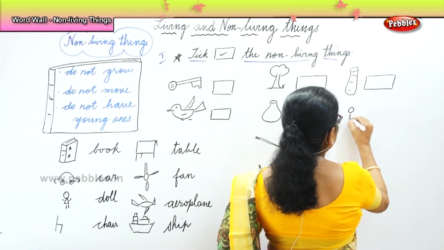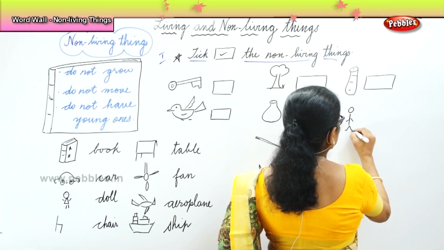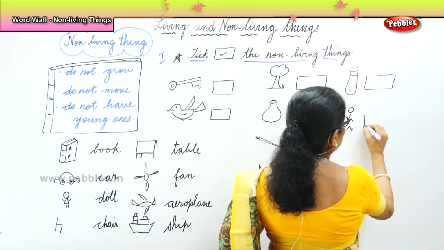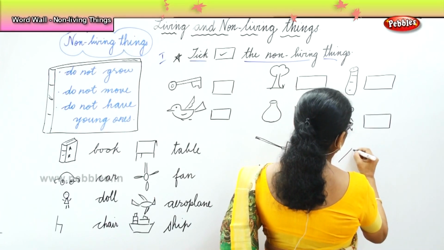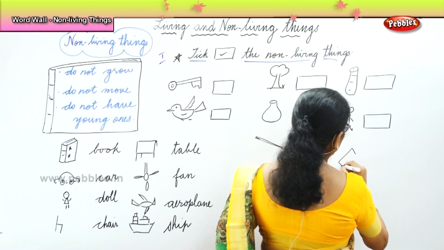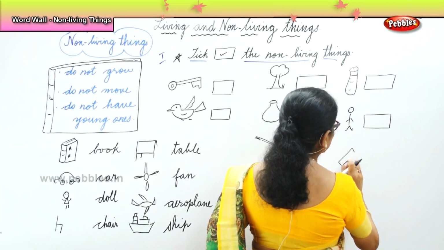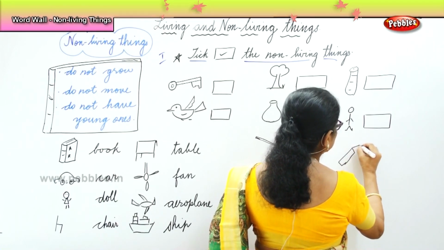You have a boy here. This boy, living or non-living? You have a pen or a pencil here.